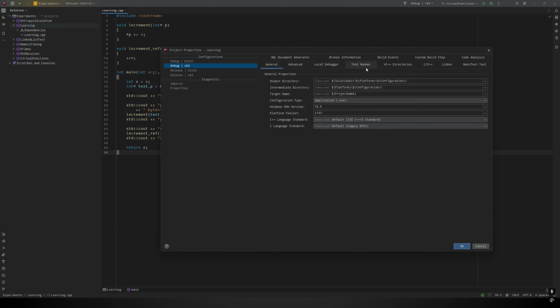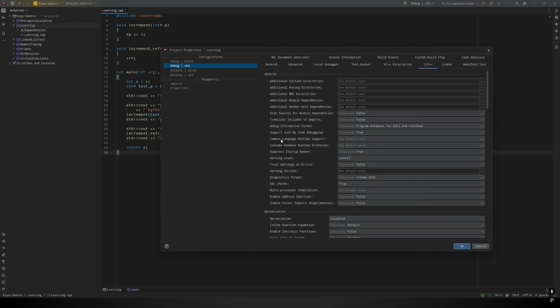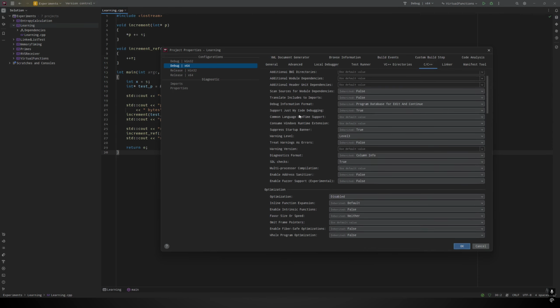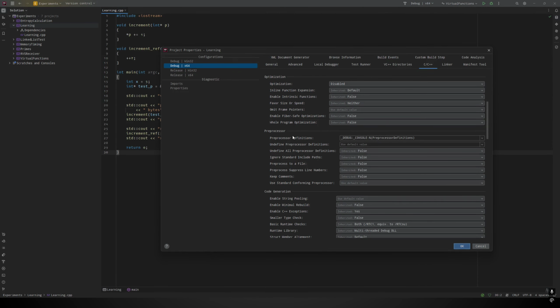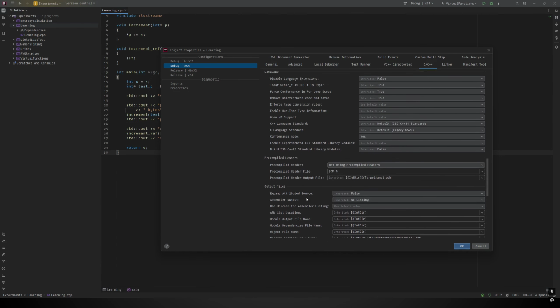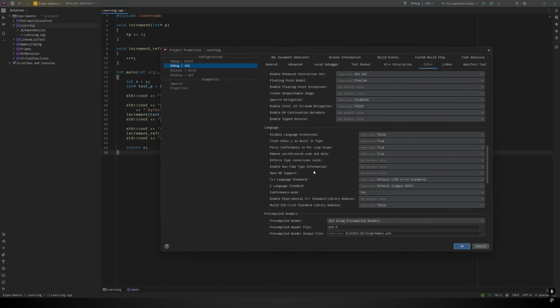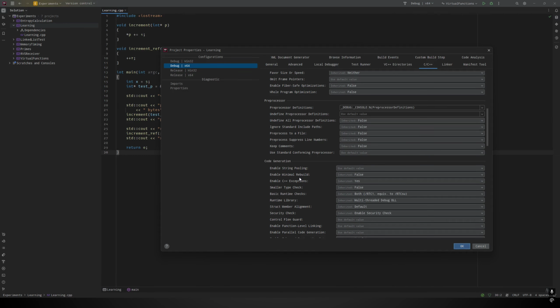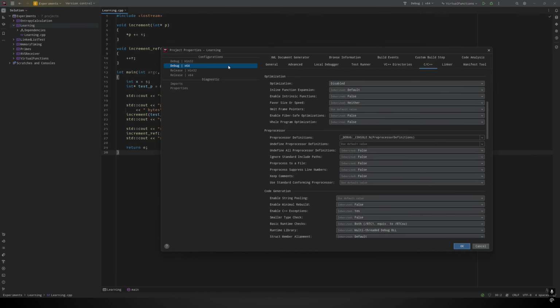But now if I come through here and click on these tabs, I can modify different things for how the compiler and the linker behaves. Here's a section for the preprocessor. Here's some optimization stuff. And so you can see that there's just a lot of things you can configure. It's pretty complicated. Most of the time, you won't need to do this unless you know exactly what you're after. You can usually trust that the defaults are configured in a way that's beneficial to you. The main thing I wanted to show here is just that this is how you modify them. And this will be very similar. It's not going to look the exact same, but it will be very similar in Visual Studio.